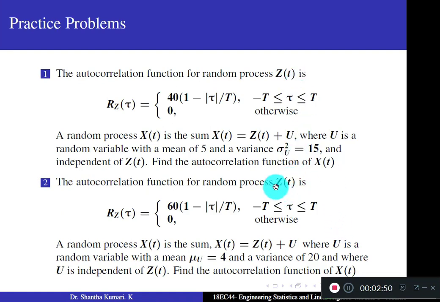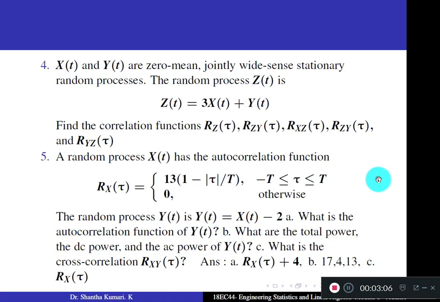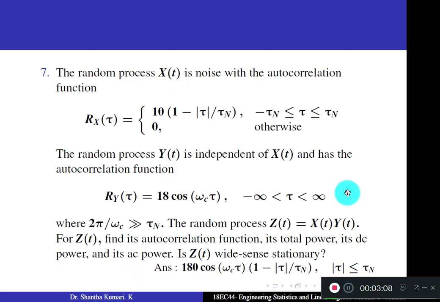So today we worked out problems under addition of random processes and multiplication of random processes. Similar problems are given here. Just try this yourself, take a screenshot and work this out. I have given here totally 7 questions. All are similar to your worked out problems. Just try these questions.